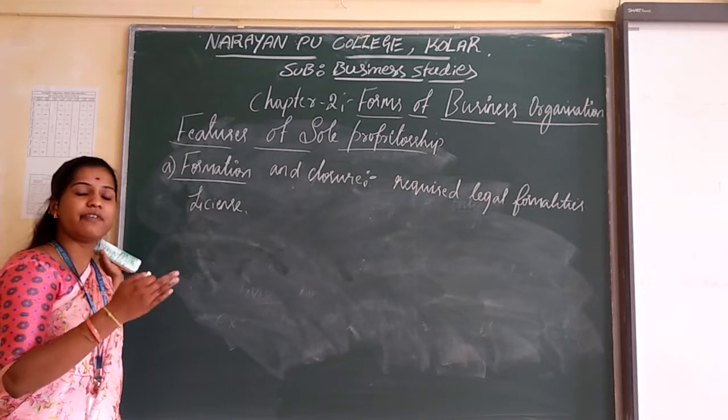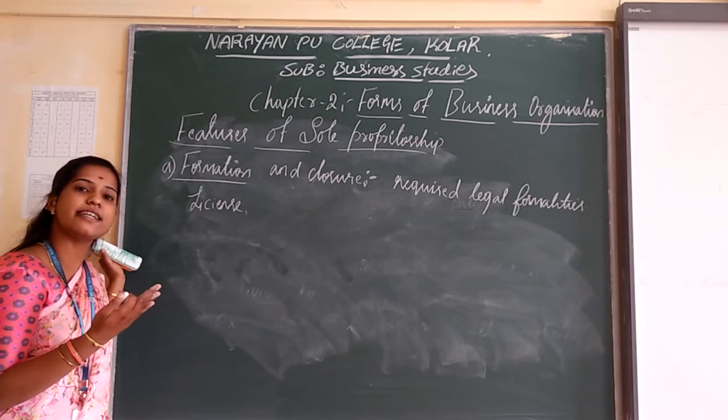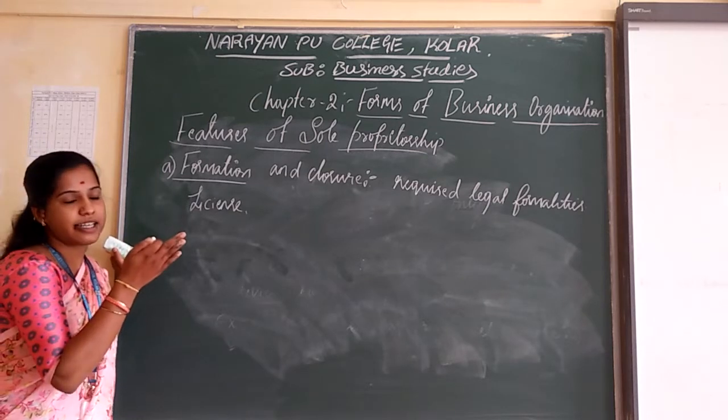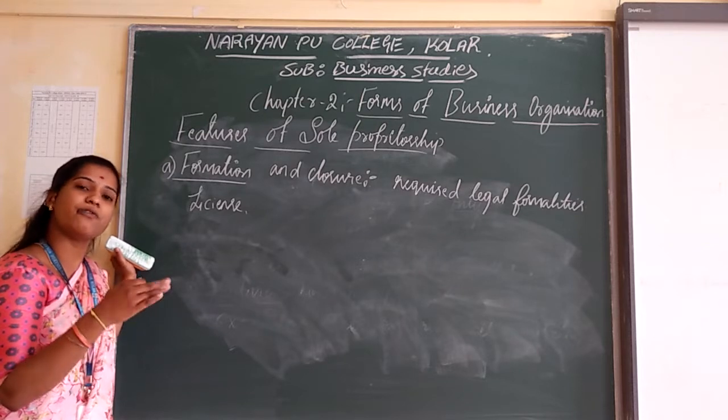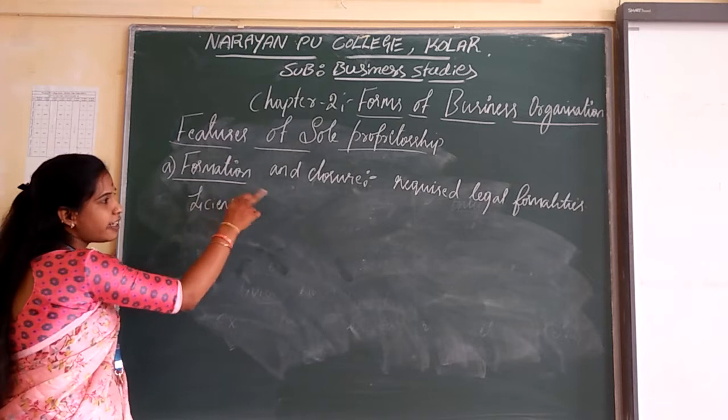As for closure, if the owner loses interest in the business, he can leave the business organization. That means he can close up or wind up his business. That is known as formation and closure.